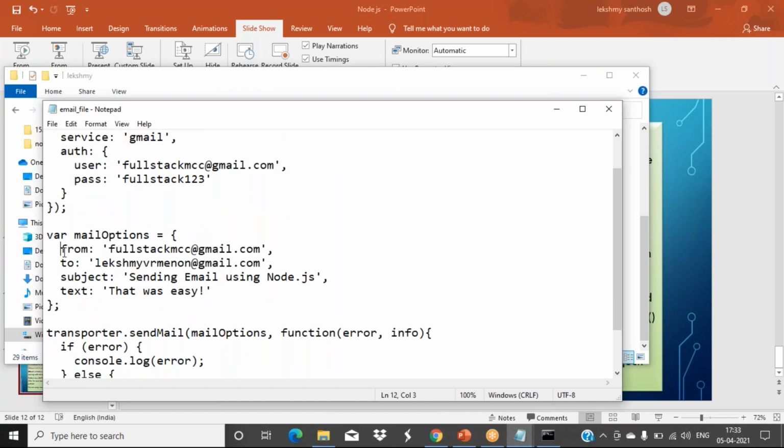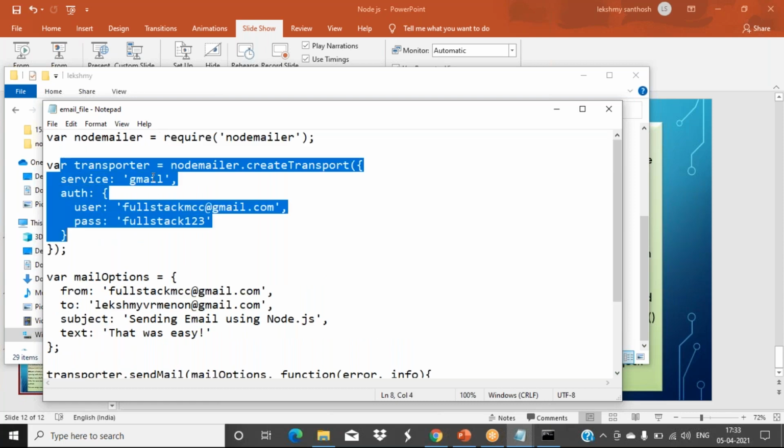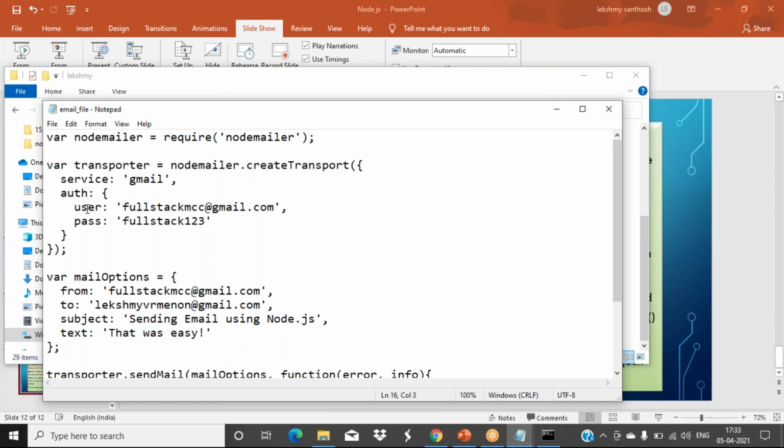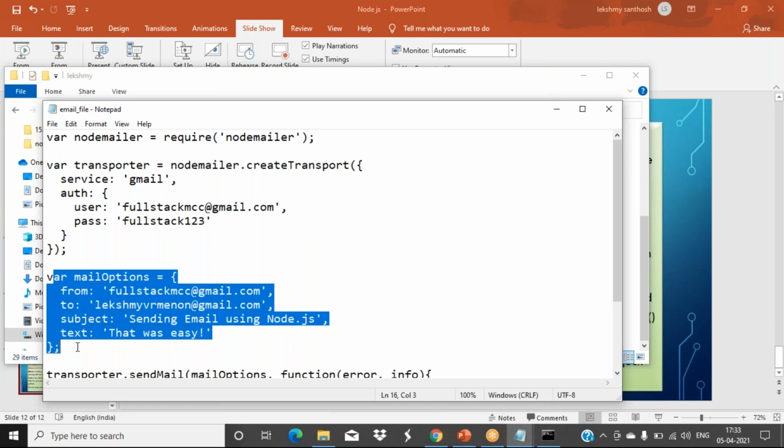Next, some other variable is created. There we have to type the from address and to address. That is the same as what we do in our normal mail. When I click on compose a mail, a window will show. In that window, we type the from address, the to address, a subject and the text. When I click on the send button, it is sent. So we create it separately like this: the service provider is Gmail, and in that, my mail ID, meaning the sender mail ID, and the password are needed to access it. To whom are we sending? That is the mail options. Just imagine the compose mail window there.